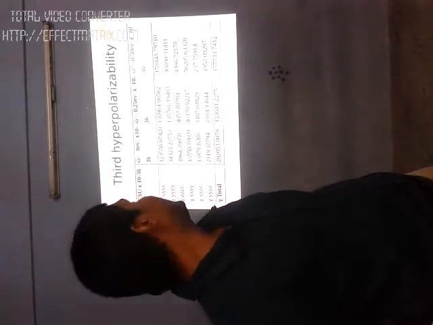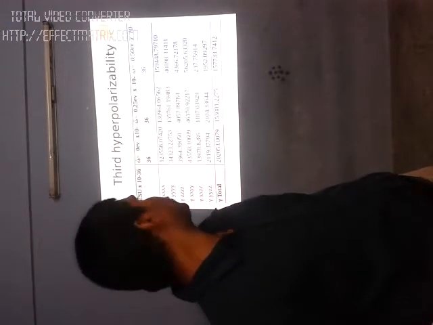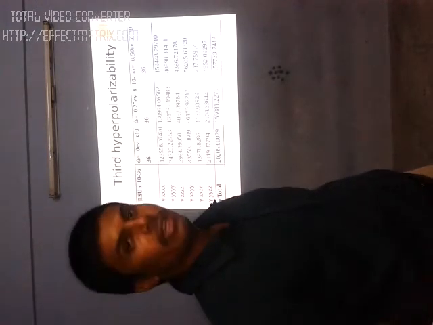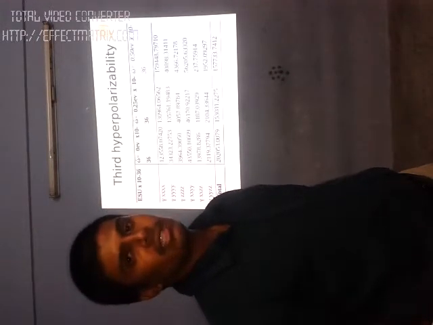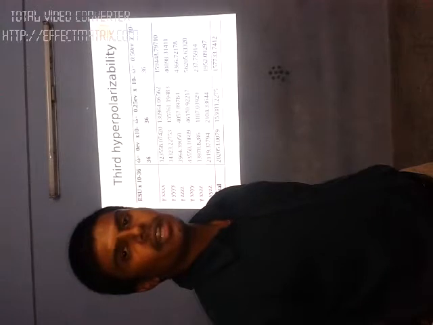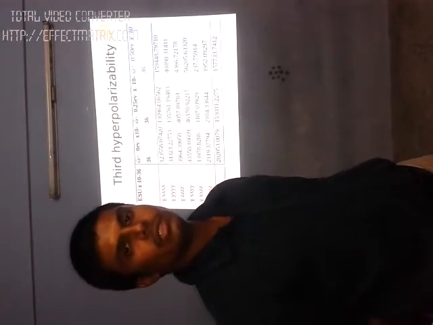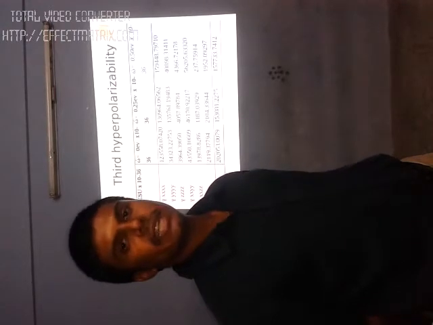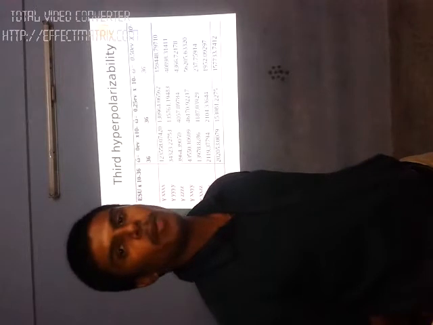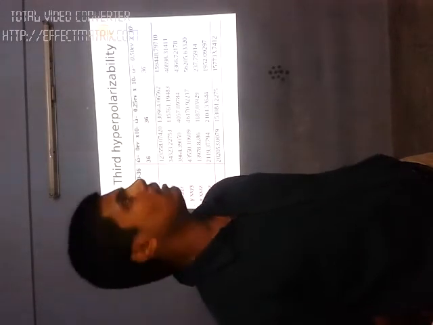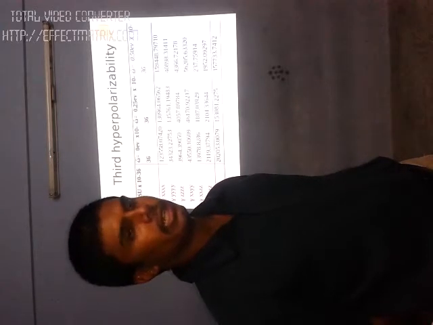Next. This is the value of third order hyperpolarizability calculated through the computational software, and you can find the total third order polarizability here. The theoretical second order and third order values recommend that we can use these materials for better conversion efficiency. We can use these materials for any optoelectronic applications. So, I can choose malachite green here.